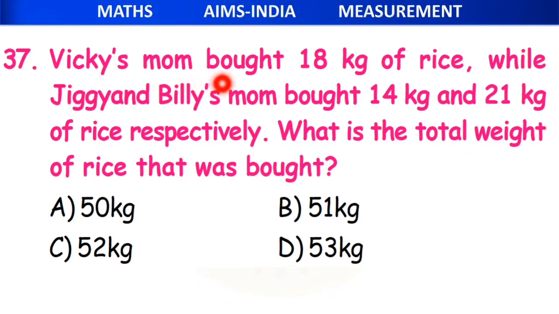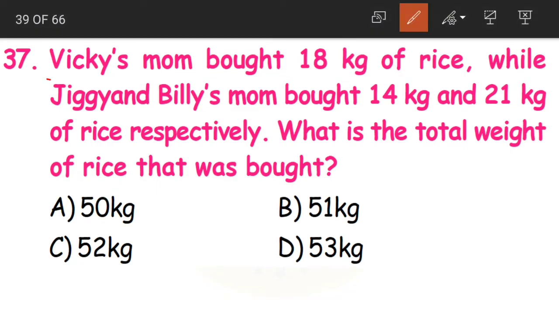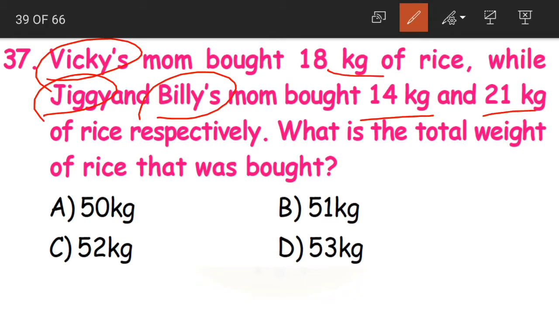Coming to question 37. Vicky's mom bought 18 kgs of rice, while Jiggy and Billy's mom bought 14 kg and 21 kg of rice respectively. What is the total weight of rice that was bought? It's a very simple question, right, children? We are having three moms here: Vicky's, Jiggy's and Billy's mom. All three have bought rice, but in different quantities. One bought 18, one bought 14 and the other bought 21 kilograms.